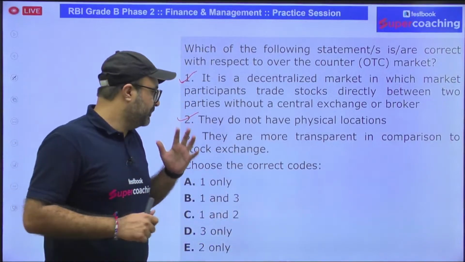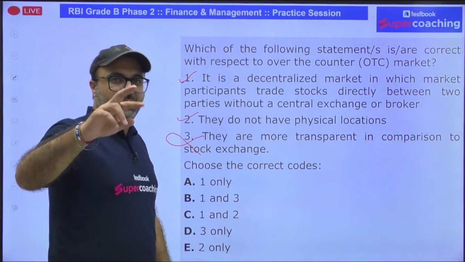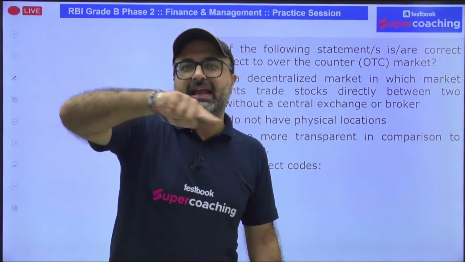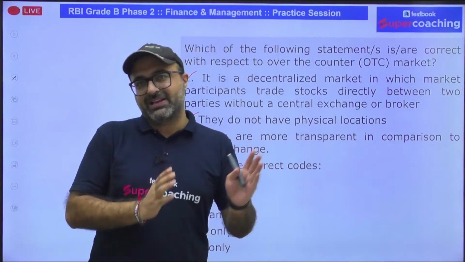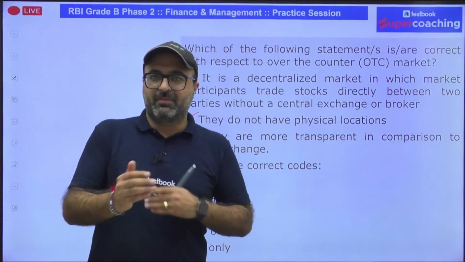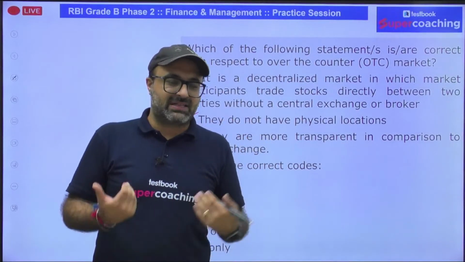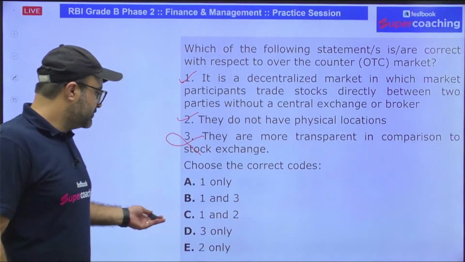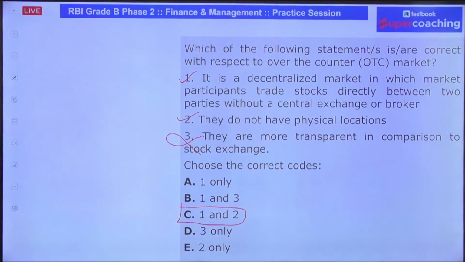That is true. They are more transparent? No, sir. The transaction happening between two parties cannot be transparent in comparison to the entire economic scenario, where in case of a stock exchange everyone is aware of the price of each and every stock being traded, but in case of over-the-counter trade it depends on which two parties are involved in the transaction. So according to this, the third statement is incorrect. So I'll go with C, that is 1 and 2 only. Is it clear? Moving on to the next point.